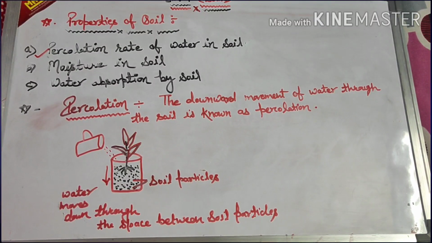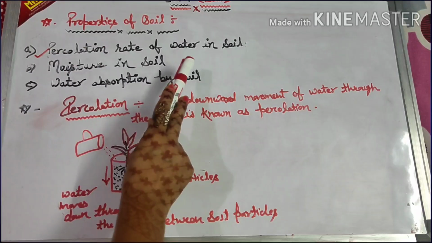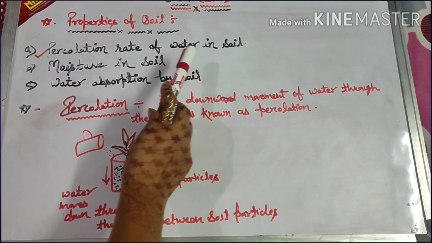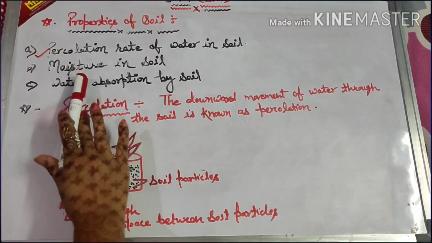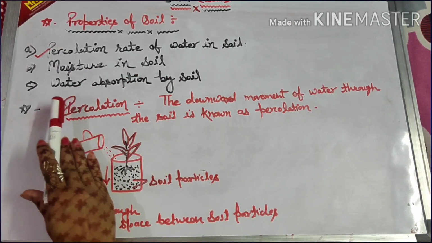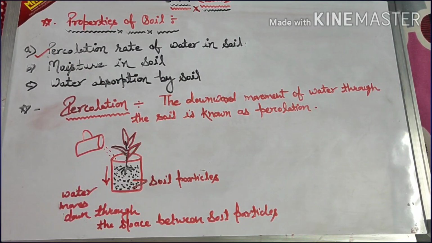So today in this video we are going to discuss properties of soil. Right now we will talk about three important properties of soil. The first one is percolation rate of water in soil, that is, we will see how fast and how slow water can drain through a particular type of soil. Next one is moisture in soil, and the third property is water absorption by soil.